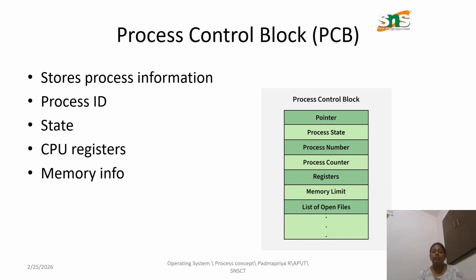Each process has a unique ID, that is the process ID. And state tells what the state of the process is, either it is new, ready, running, or terminated. What is the status of the particular process is defined in state. CPU registers are a temporary memory storage which is present in the CPU. And memory information is what we need for a particular process.